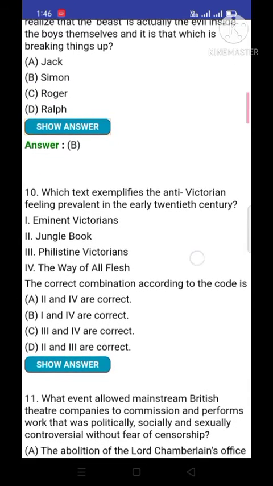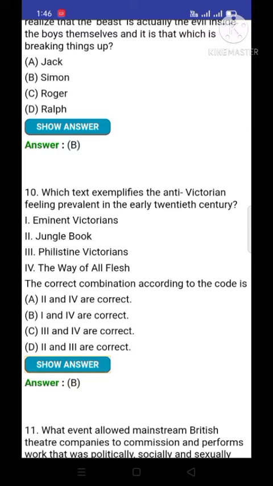Now the question number 10. Which text exemplifies the anti-Victorian feeling prevalent in the early 20th century? And the correct option is B. First and fourth are correct. Means first, Eminent Victorians, and the fourth option is The Way of All Flesh. The Way of All Flesh.